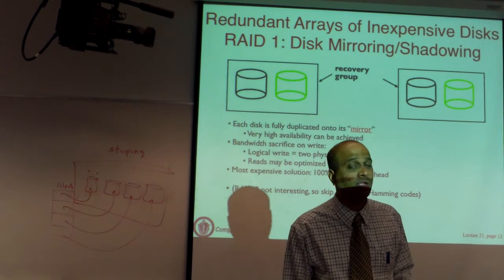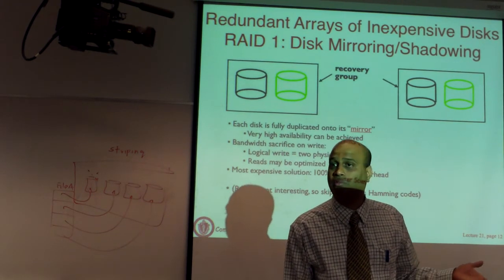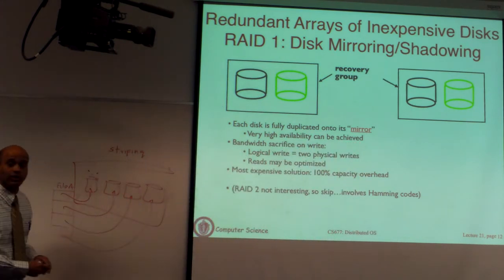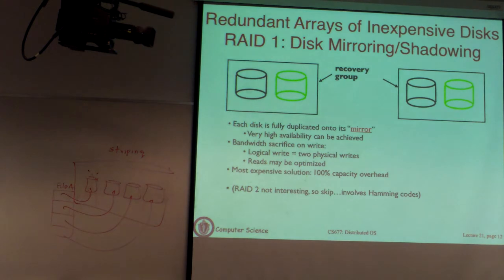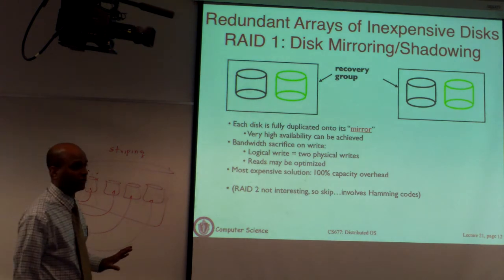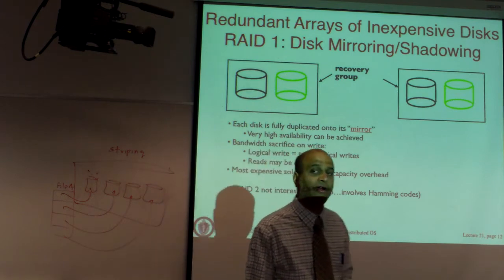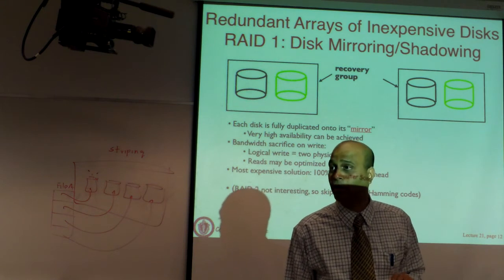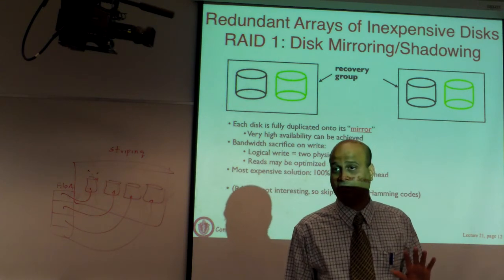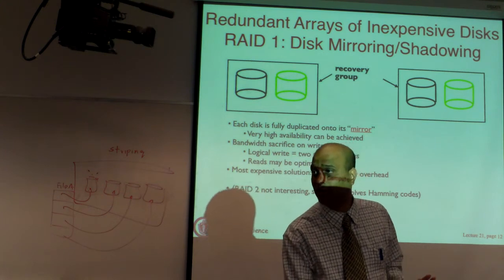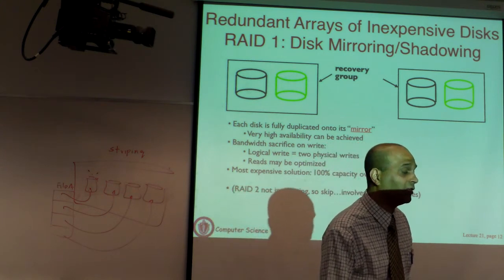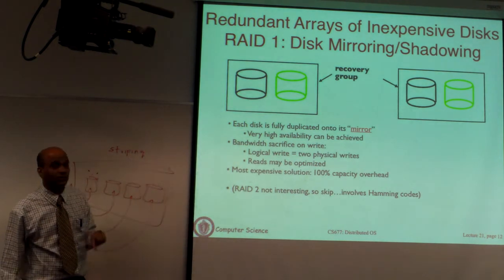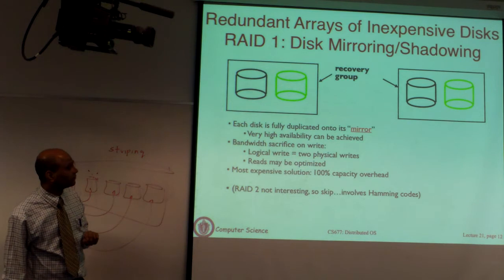It just says use mirroring: for every block, store a copy of that block on a second disk. The good part is, if any disk fails, you can access the backup copy somewhere else. The bad part is you doubled your hardware costs. If you need to make, let's say, a 100 terabyte system and each disk is a single terabyte, instead of buying 100 disks, you have to buy 200 disks, because for every primary copy you need a second disk. So you doubled your hardware cost. You get all the benefits, but your costs have gone up. So this is basically what is called mirroring.